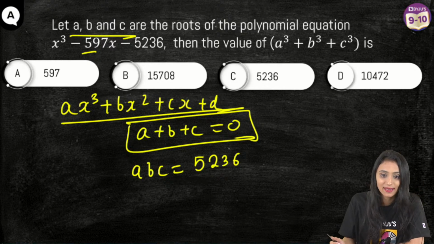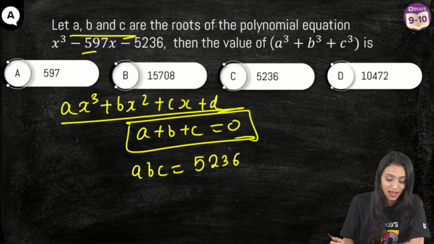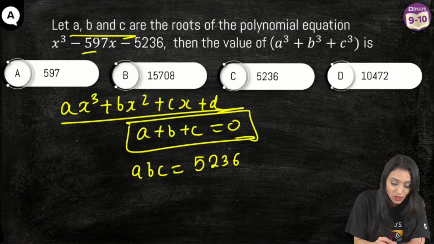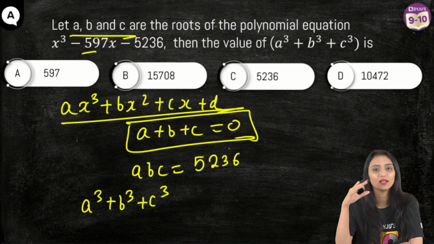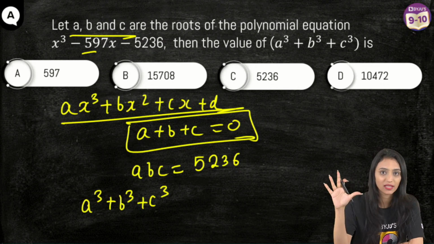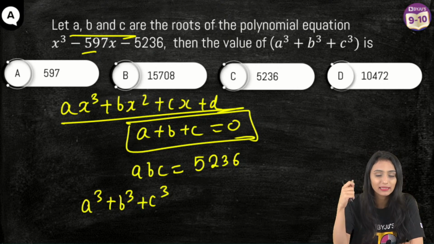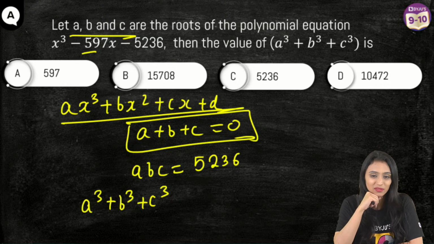Right? Yes. Correct, Ria. Now, what I can say here is that we know the identity. I hope you all are aware of the identity a cube plus b cube plus c cube. Generally, questions we were able to solve everything, but when it comes to identities, remembering the identities is the biggest, the worst part.